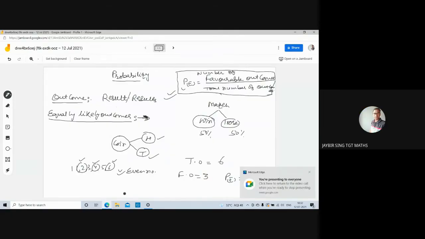Today I'm going to start probability. Probability means possibility or chances, which you studied in class 7th also. Chances of occurrence of any event is known as probability.